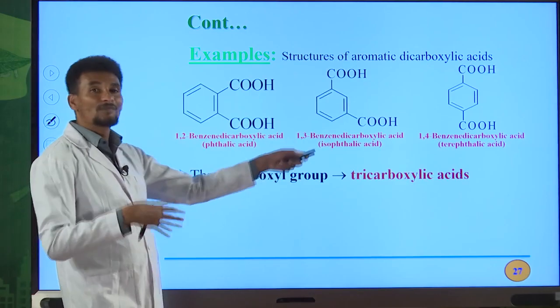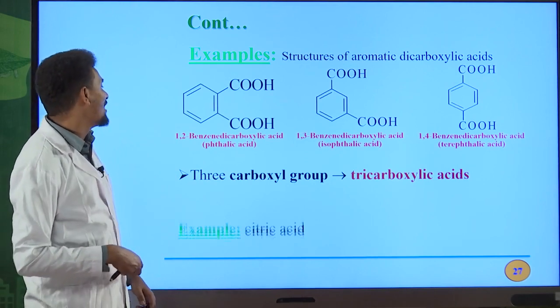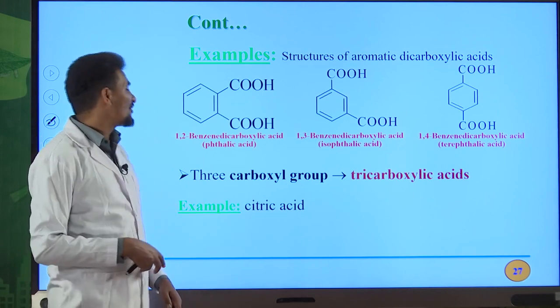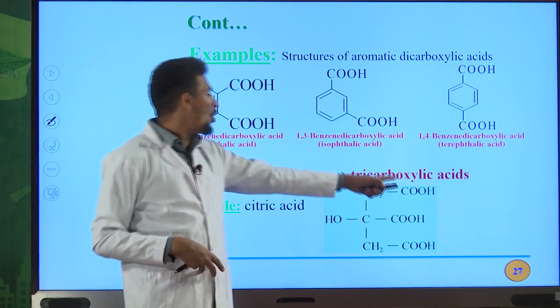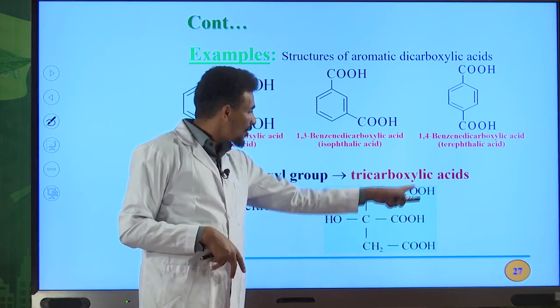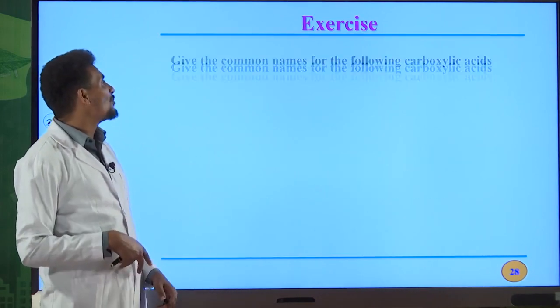With 3 carboxylic groups, it is simply named as tricarboxylic acids. I already told you about this one. The best example for tricarboxylic acid is citric acid. In citric acid, we have 3 COOH groups. So this is citric acid. COOH, COOH, COOH, 3 COOH groups. Therefore, it is classified as tricarboxylic acid.